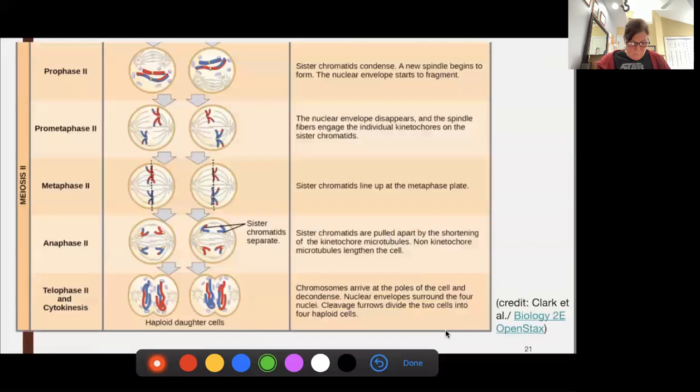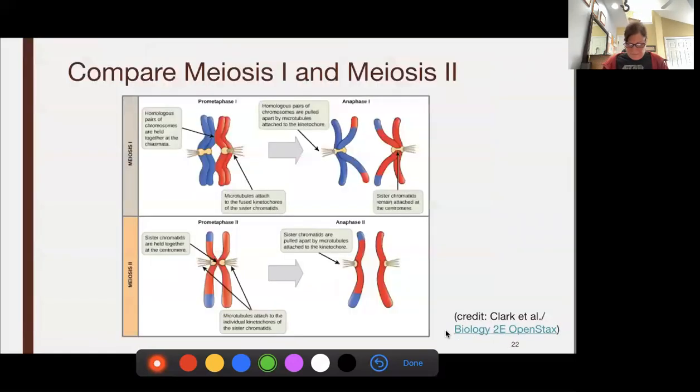All right, so again, prophase 2, we're going to wind up our DNA and dissolve our nuclear envelope. Prometaphase, we're going to start hooking up those spindle fibers and pulling those chromosomes into their proper location, which is in single file across the metaphase plate for metaphase 2. Anaphase 2, we're going to separate our sisters. And then in telophase and cytokinesis, we're going to split those cells up into 4 genetically unique haploid cells.